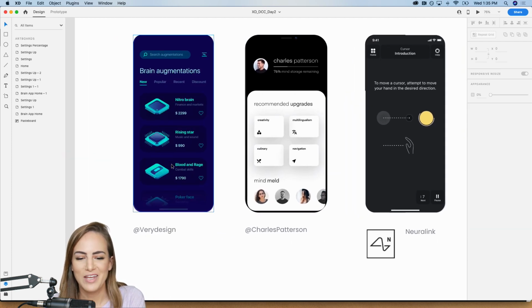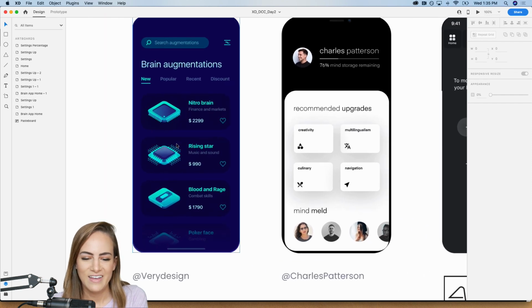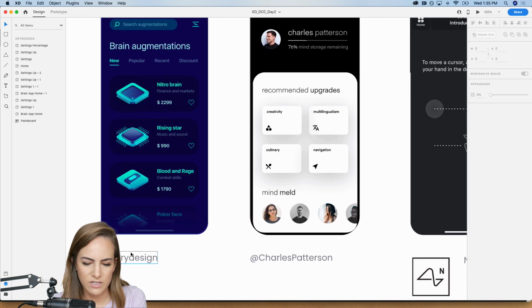like brain augmentation apps already out there because it's not a real thing. So I had a hard time finding some to share, but this one was kind of interesting. It's a concept obviously, but being able to download different sorts of plugins for your brain almost. So like Nitro Brain, being really smart with finance and markets, Rising Star, being really good at music and sound, and then combat skills. I don't think I would need that, but just an interesting concept with being able to download specific software for your brain. And that one was by Very Design.